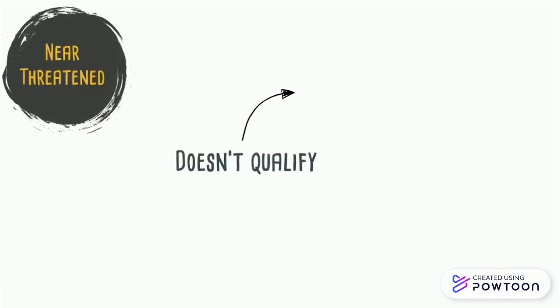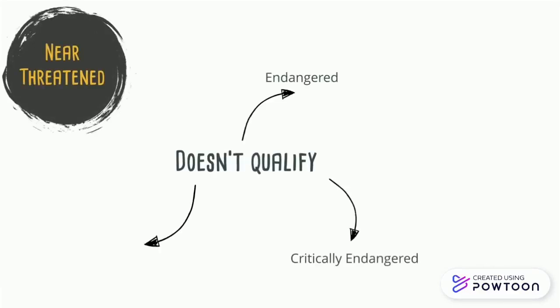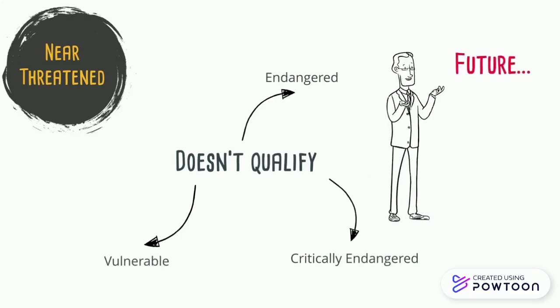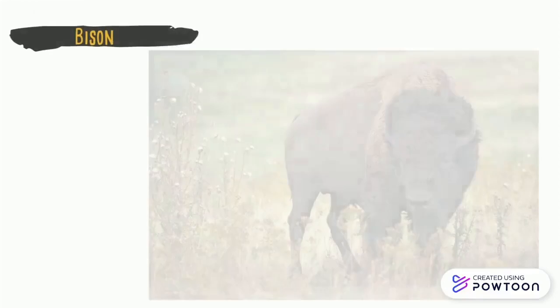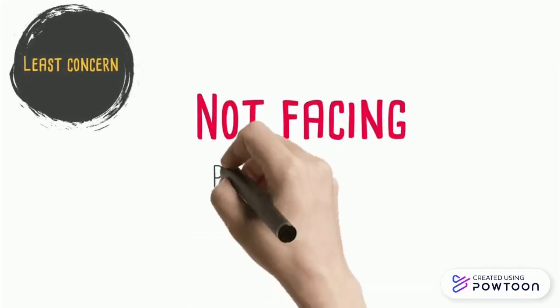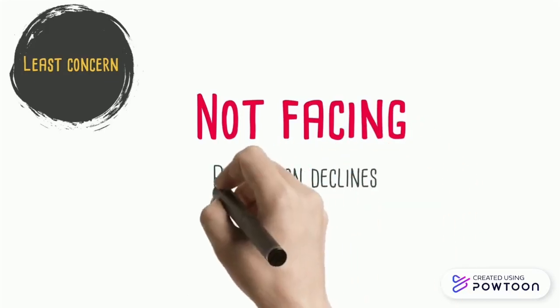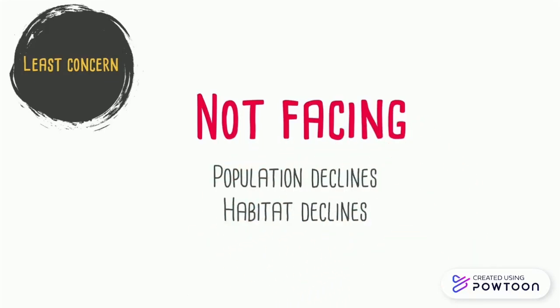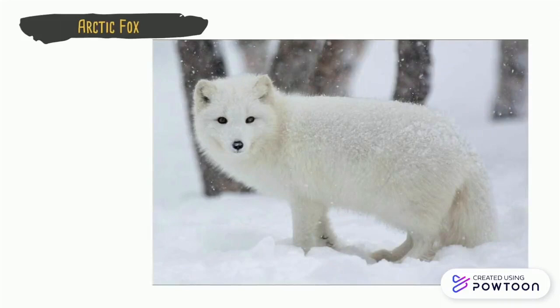A species is considered near threatened when it doesn't qualify as critically endangered, endangered, or vulnerable, but scientists believe it will reach one of those levels in the future. One example is the bison. Species that fall into the least concern category are not presently facing any population or habitat declines. One example is the Arctic fox.